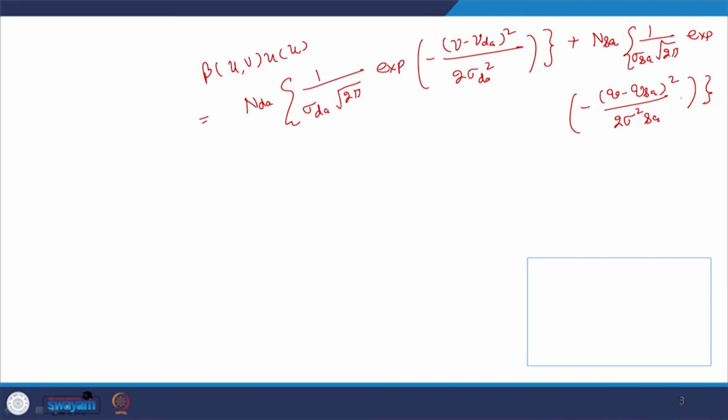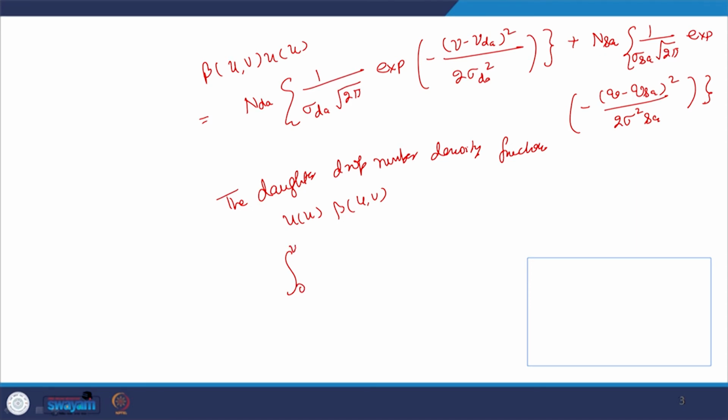So, the daughter drop number density function beta u v should satisfy the following number and volume conservation equations.